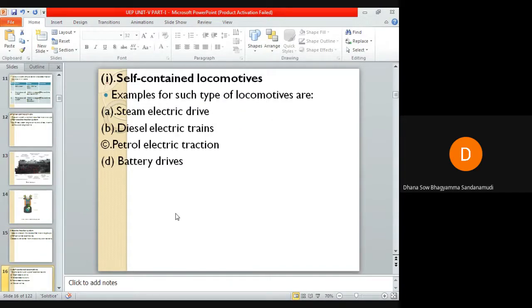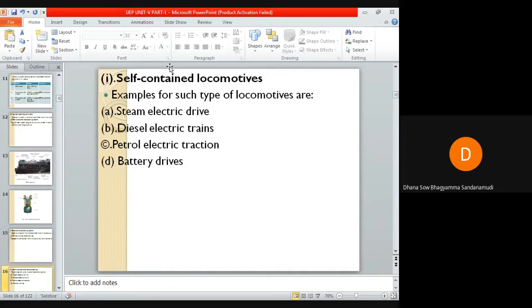Okay, so let us see what is the self-contained locomotive. In this type, the locomotives or vehicles themselves have a capability of generating electrical energy for traction purpose. Examples of such self-contained locomotives are steam electric drive, diesel electric trains, petrol electric traction, and battery drives.